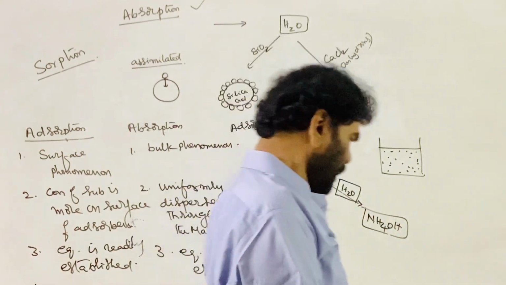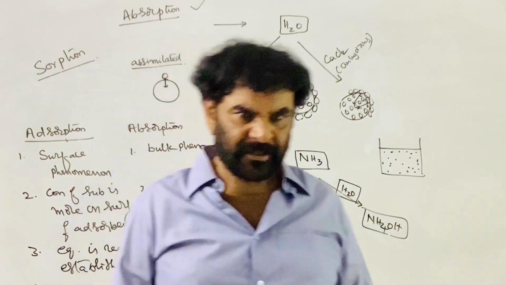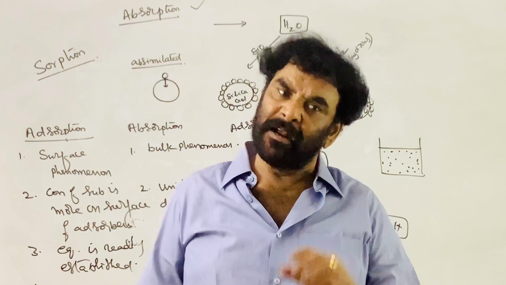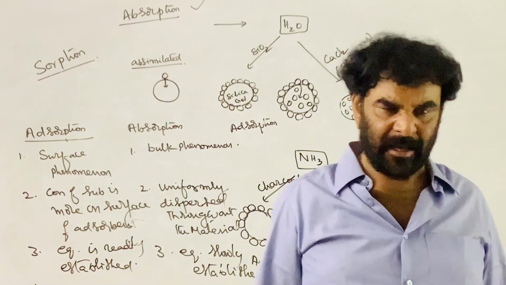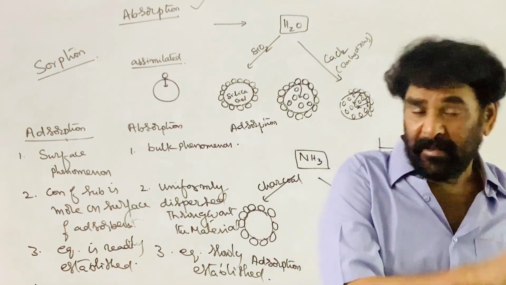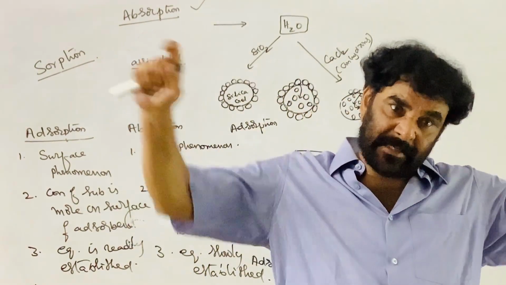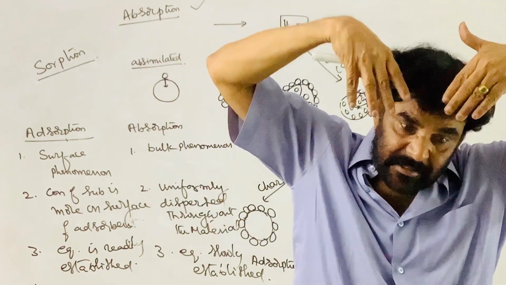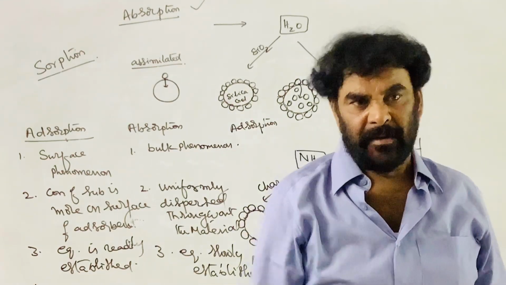And the next example is the dye. In the textile industry, the fiber, cotton or any synthetic or natural fiber, is dyed. During the dyeing, that is giving the color to the material, the color particles are held up on the surface of the fiber, and some amount of the color particles also enter inside the thread.